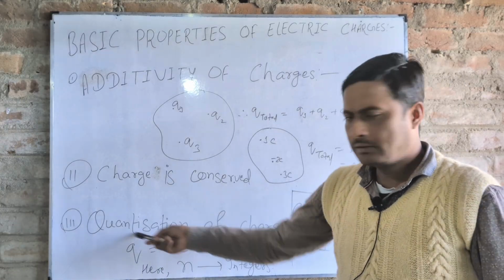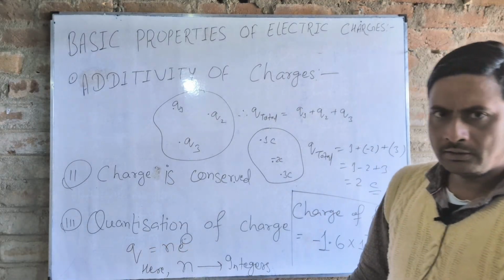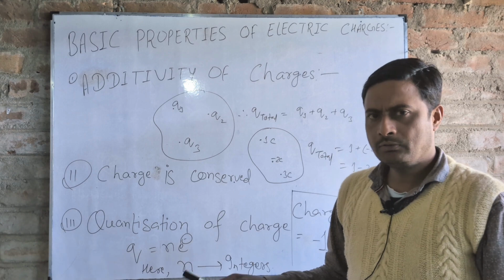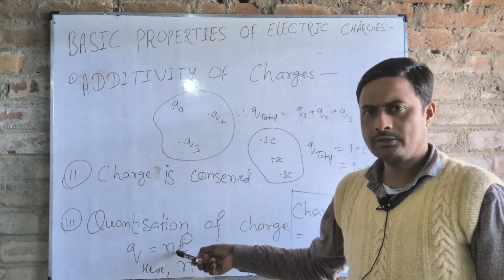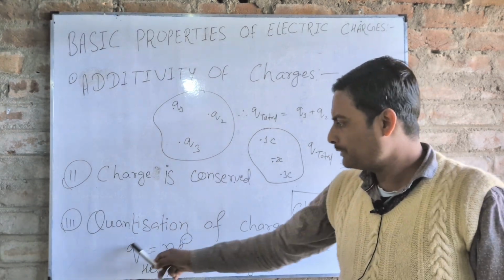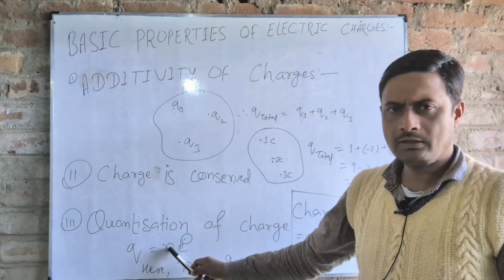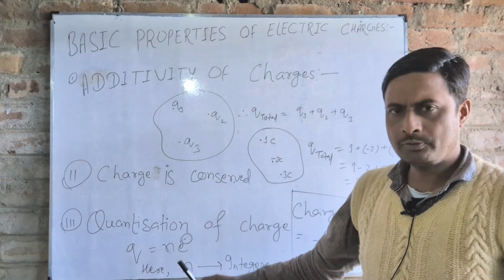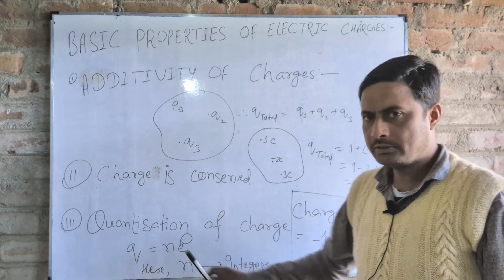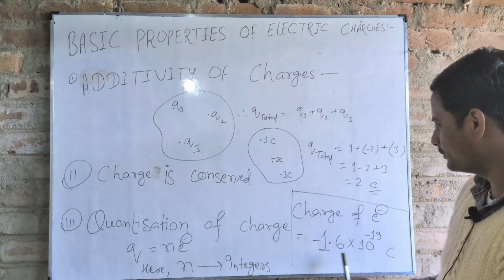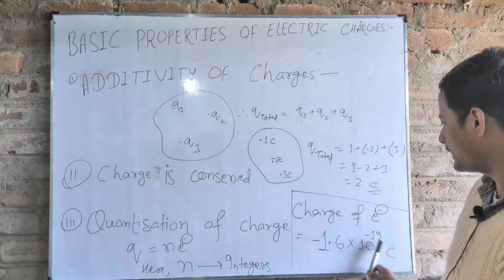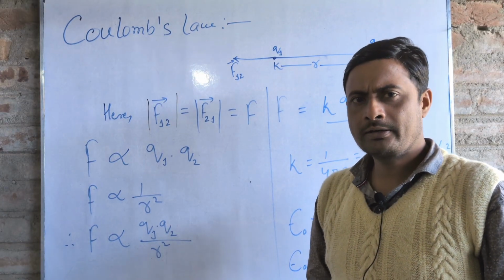The third point is quantization of charge. It means the charge on a body is an integral multiple of the charge of the electron. So the formula is Q equals N e, where N is an integer, which may be positive or negative, and e is the charge of the electron, whose value is 1.6 times 10 to the power minus 19 coulomb.